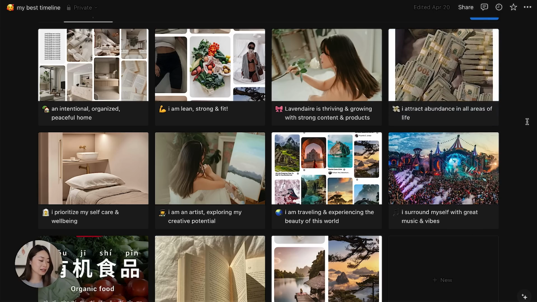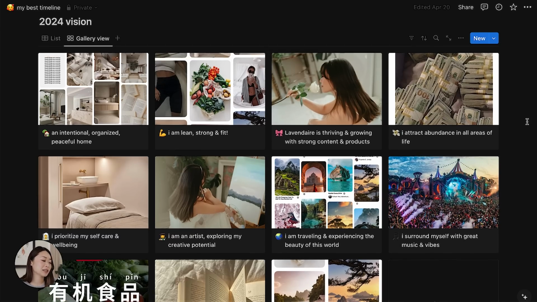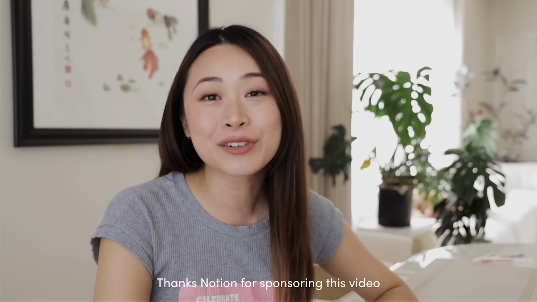I already know there's another goal I want to add on here that I haven't added yet, but anyway, that just goes to say, I love using Notion because it's so flexible and customizable.